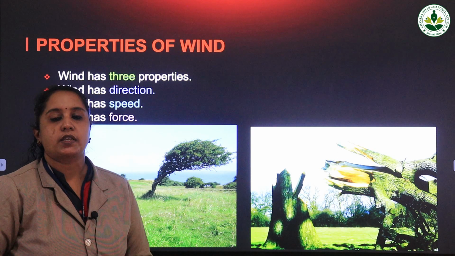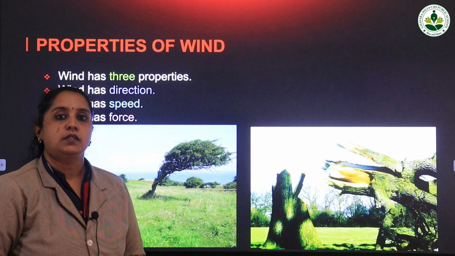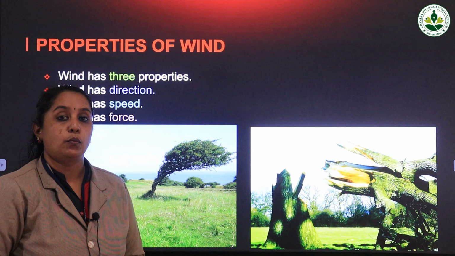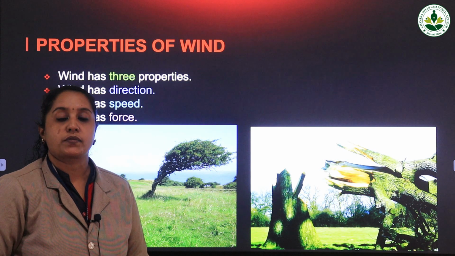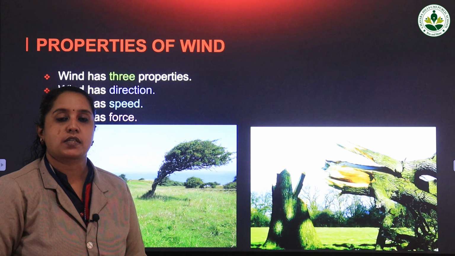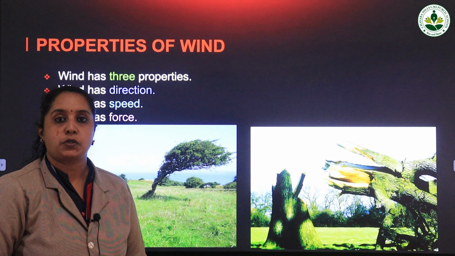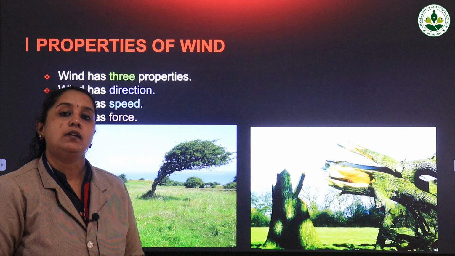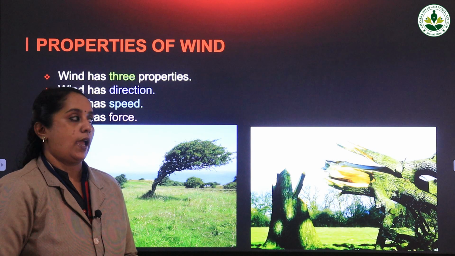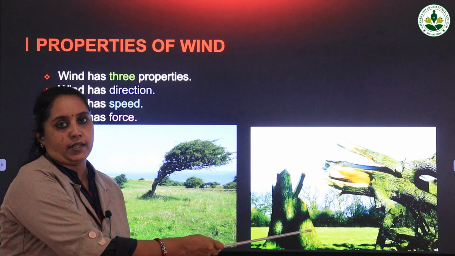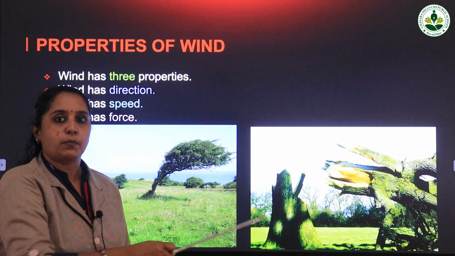Suppose during heavy rains, what happens? There will be heavy wind, and maybe the roofs of certain houses, if the houses have asbestos sheets, these sheets can fly off. They can be blown off, and trees can fall down like this. It occurs in our place also.